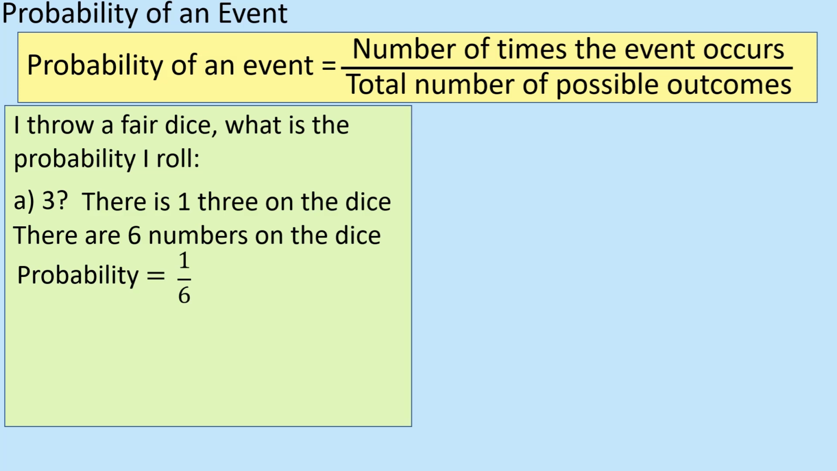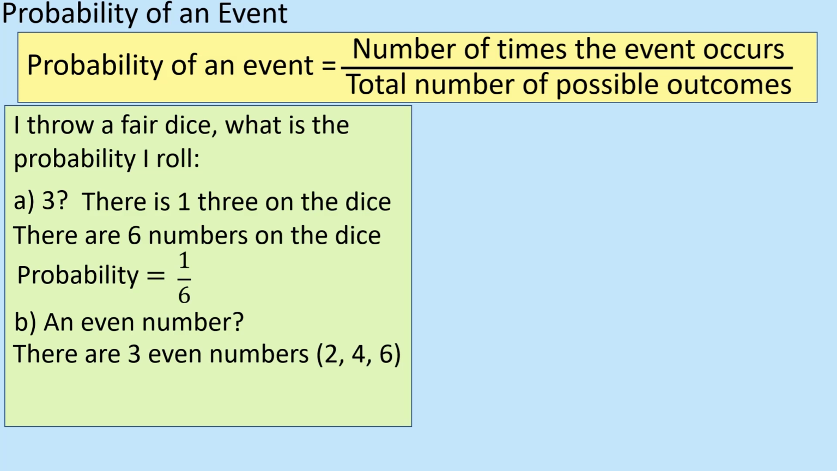What about an even number? Well, an even number, let's think about it in context. How many even numbers are there on a dice? Well, I think I know my even numbers on a dice. You've got 2, 4 and 6. Is that right? Yep, there's 3 of them. So there are 3 outcomes out of how many in total? Well, there are 3 out of the possible 6 which are even. So leaving that as a probability, it's going to be 3 out of 6, 3 over 6.